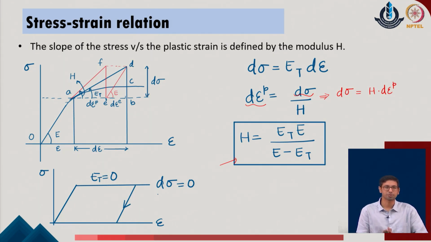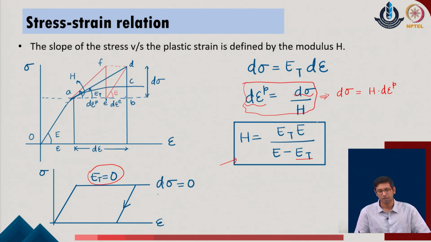Now, coming to the specific case where the user has the 0 value of E t, which means the perfectly plastic case, the E t value will come out to be 0, and the overall h value will also come out to be 0. Looking at this expression, it does not make much sense now, because having h as 0 in the denominator makes the expression not probable, as the epsilon p term will come out to be infinite.